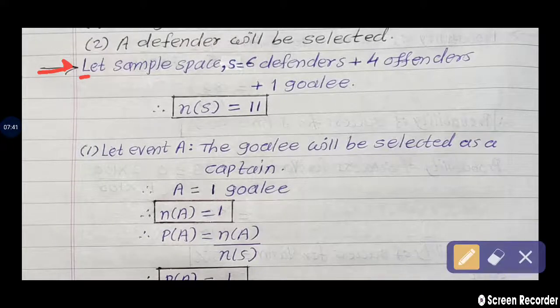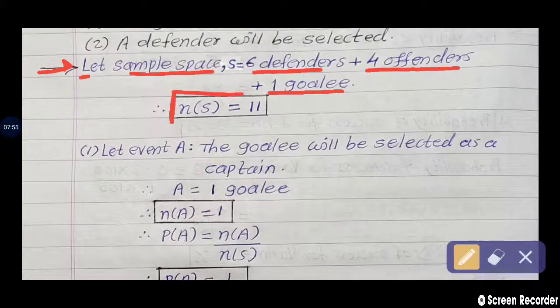Let sample space S be equal to, how many players are there? 6 defenders plus 4 offenders plus 1 goalie. So 6 plus 4 plus 1, a total of 11 players are there. These are called sample points. This 11 is nothing but the total sample points. So n of S is equal to 11.